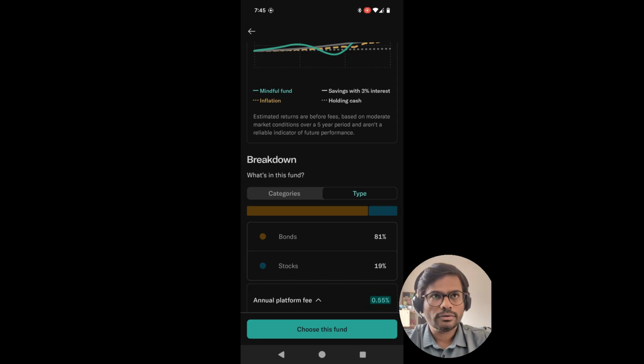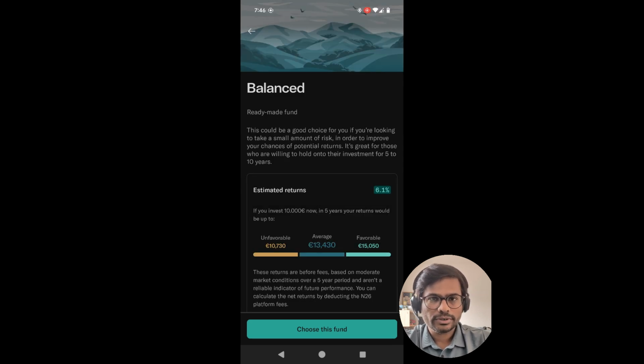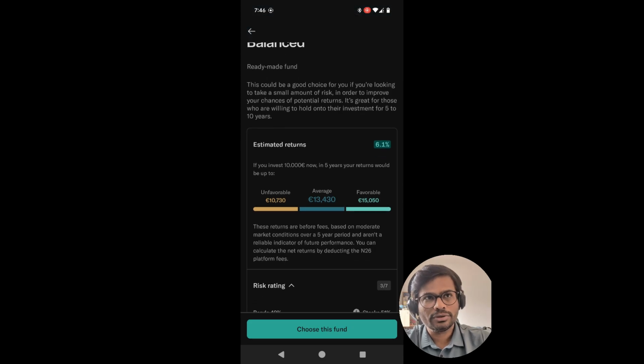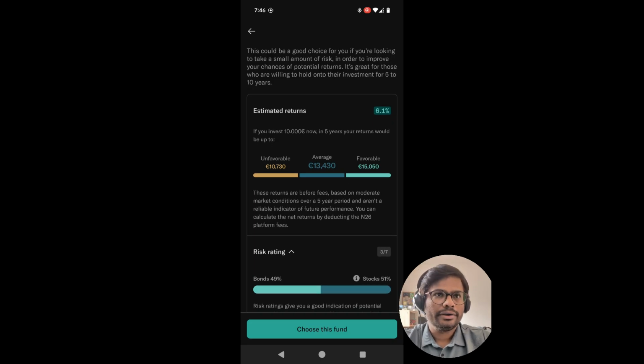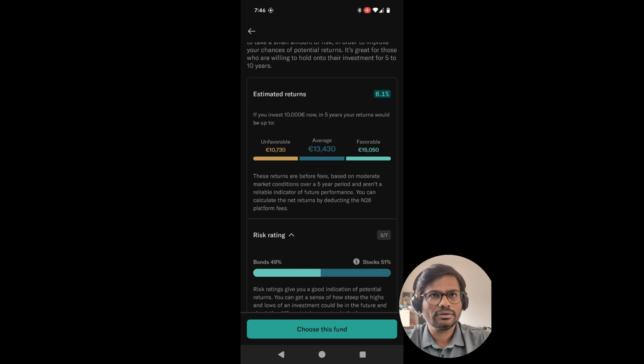The mindful ready-made fund. And let's look into the second fund, which is known as a balanced fund. As the name suggests, you are willing to take certain risk. This could be a good choice if you are looking to take some small amount of risk, and you can expect around 6% of return. And if the market is performing well, your 10,000 will look like around 15,050 euros in the next 5 years.